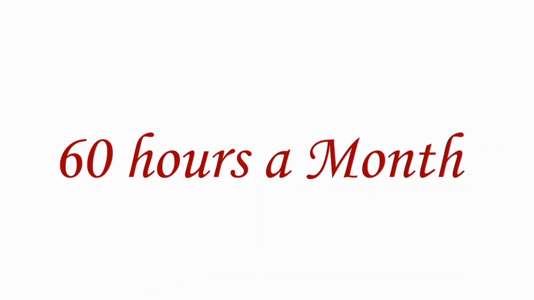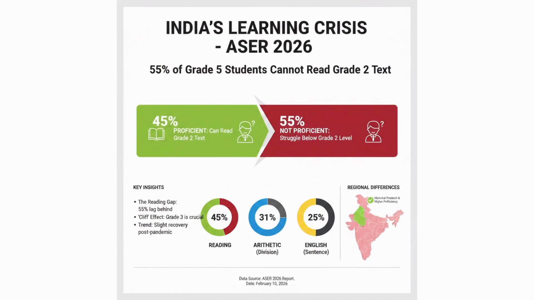Teachers now spend up to 60 hours a month on admin tasks rather than teaching. Burnout is at an all-time high, with nearly 70% of teachers reporting frequent symptoms of exhaustion. National data, ASER, shows that nearly 55% of grade 5 students still cannot read a basic grade 2 text.